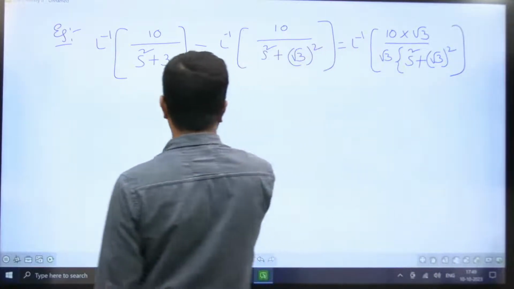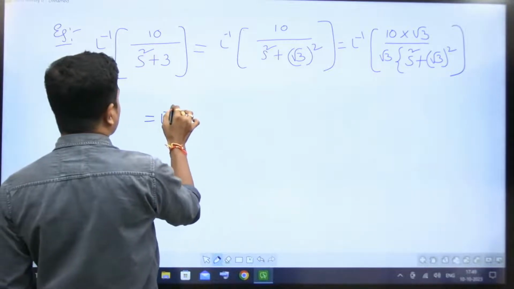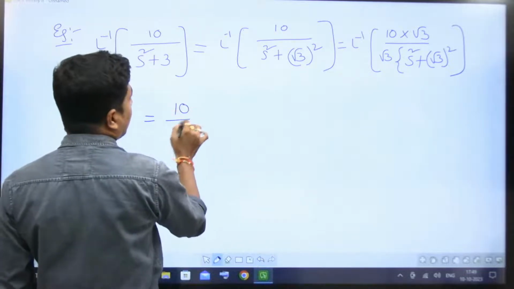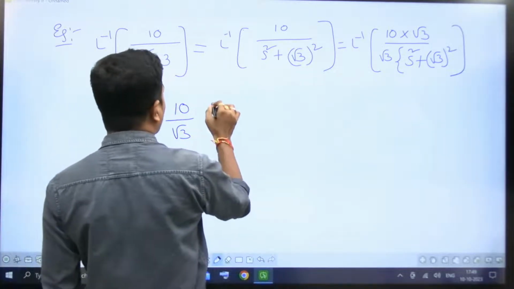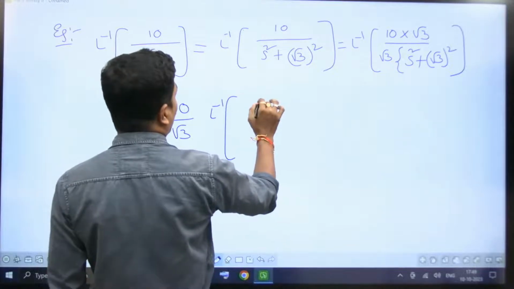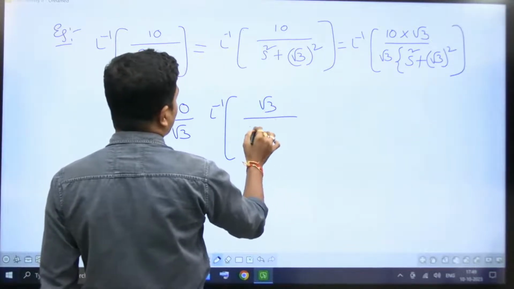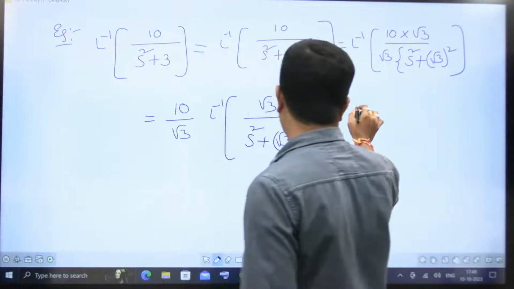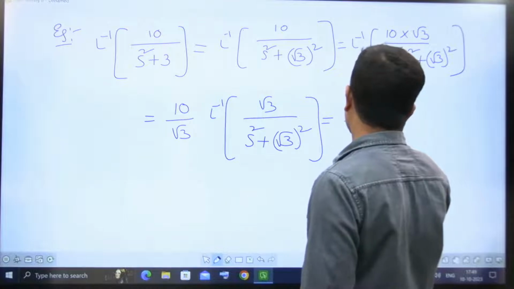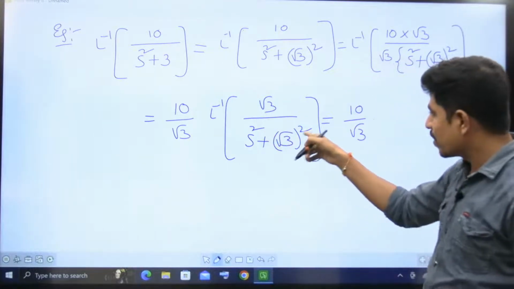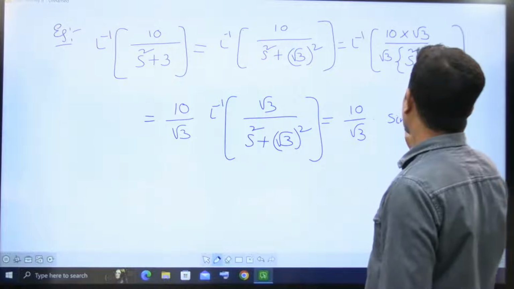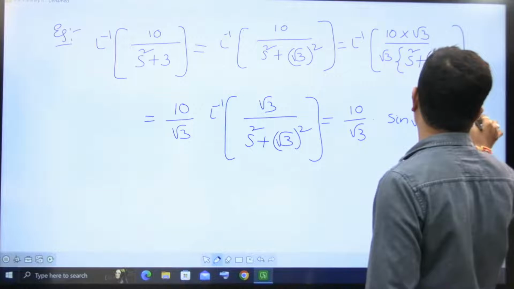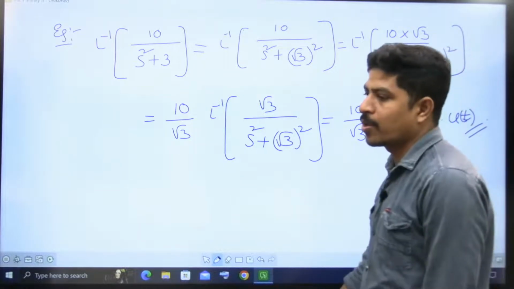I keep 10 by root 3 outside. Then it is inverse Laplace transform of root 3 by s square plus root 3 square. Now 10 by root 3 into, this is omega by s square plus omega square, nothing but sine root 3t into u of t.